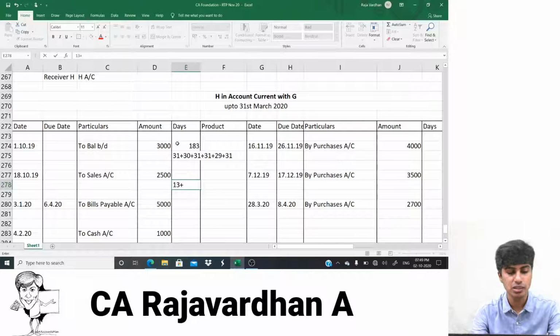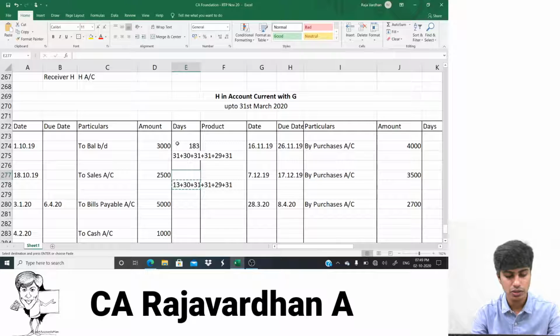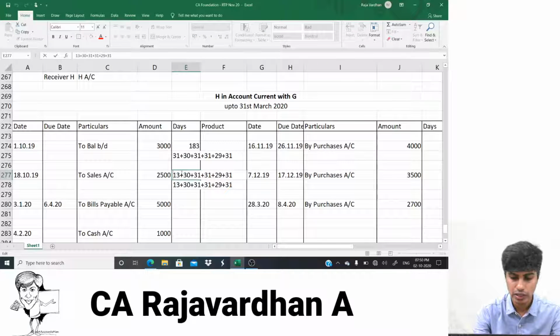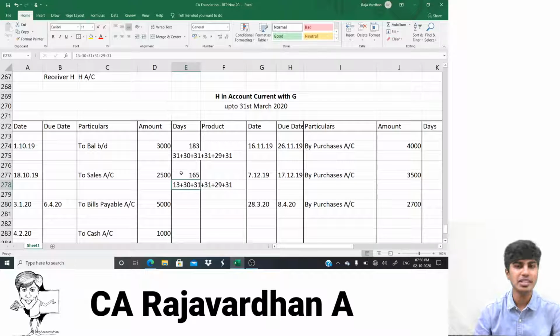Plus next month, November, 30. December, 31. Plus January, 31. Plus 29 in February. Plus 31 in March. How many days will that come to? That will give me 165 days.